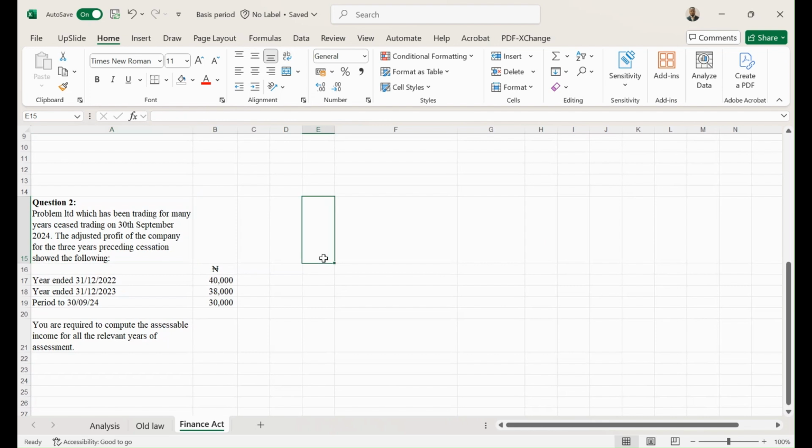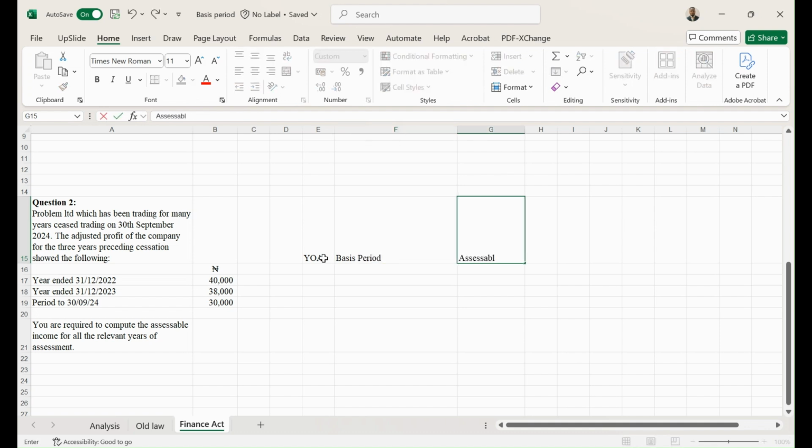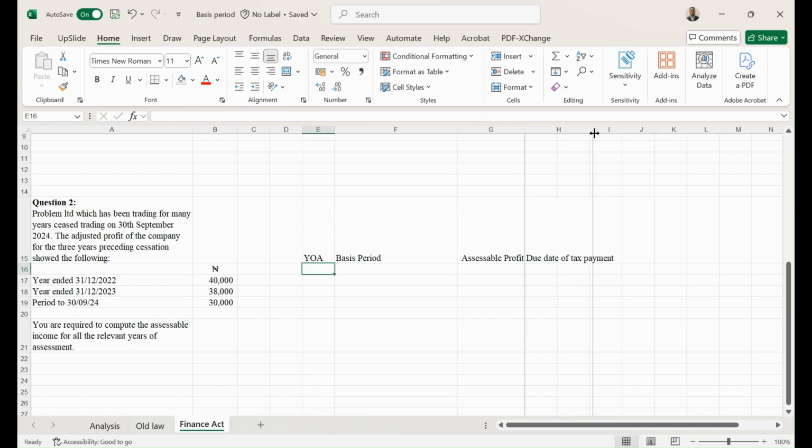Okay, so we have the year of assessment, you have business period, you have assessable profits, then let me have due date of tax payments here. The first, there's no need to determine penultimate and ultimate, right? Just continue on a preceding year basis.